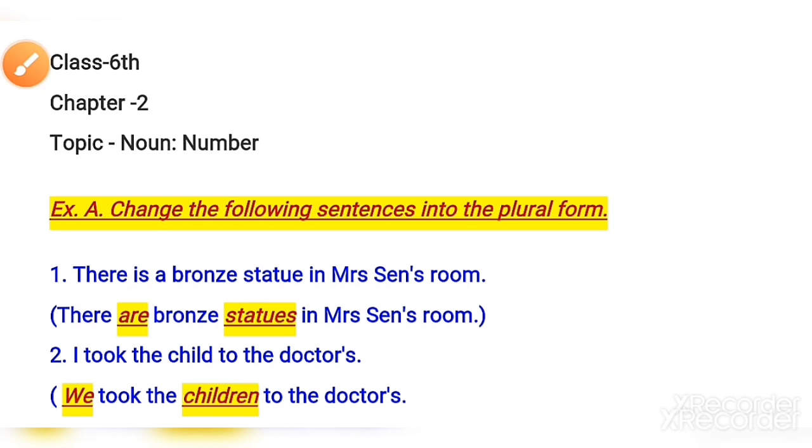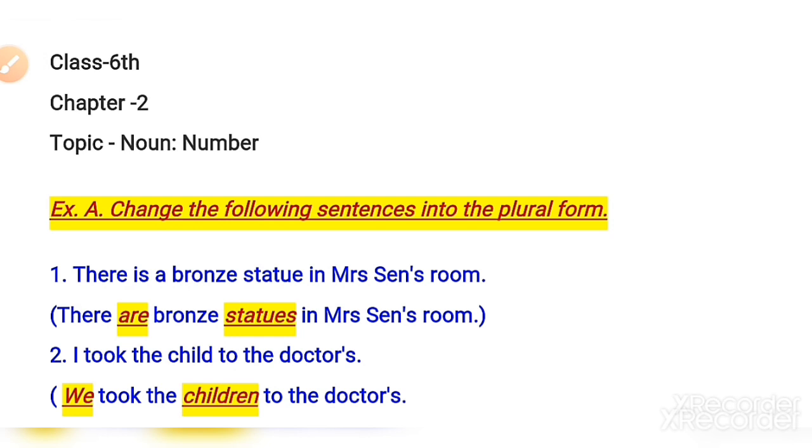Today we are going to solve exercise A to C of chapter 2, that is noun number. The study material of chapter 2 has already been given on Campus Care. Those who have not seen it, please go through it. So without wasting time, let us begin the class with exercise A. Exercise A says change the following sentences into plural form. So here are some sentences which you have to change from singular to plural.